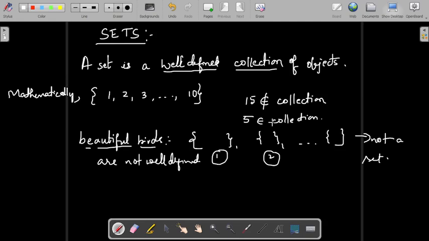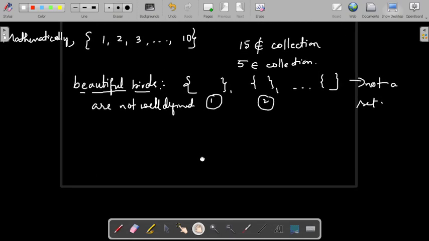If I ask you to collect all students of your class, then definitely it will be a well-defined collection, because definitely the college will have the records of all the students who belong to your class. So there is a criterion to decide which student belongs to which class. So no confusion whether the given object is there in the collection or not. So if I ask you to collect all the well-known or best cricket players, then definitely again it is opinion based. Hence, collection varies from person to person. It is not a well-defined collection.